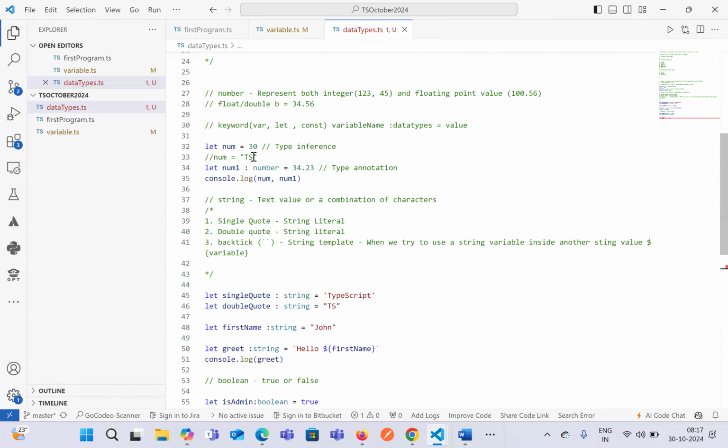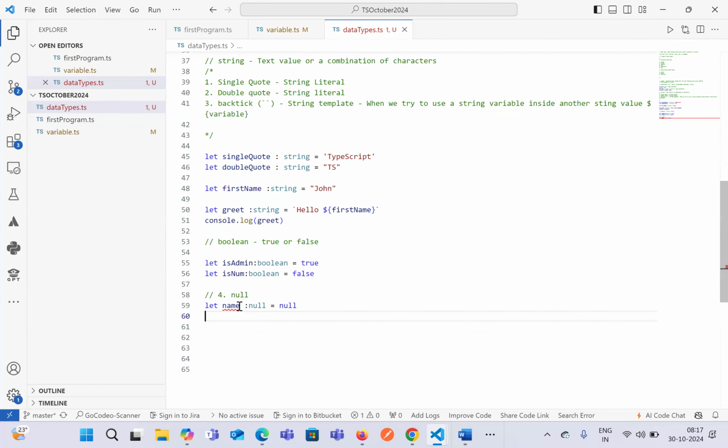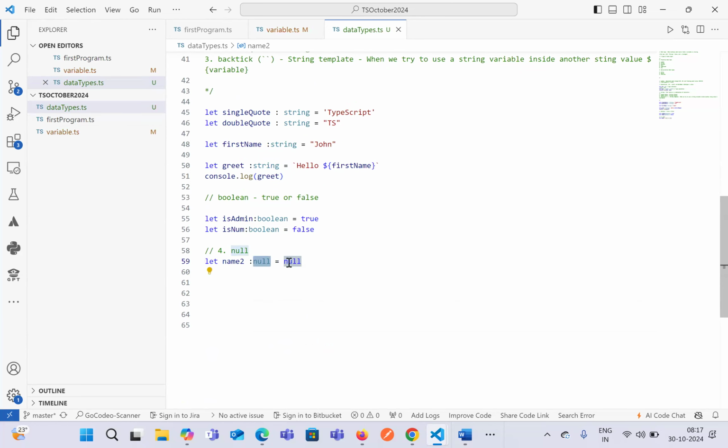So let name colon null equals null. That means we are trying to store a value which is of a null type. What is null? Null is a value for a variable which does not have any kind of value. A variable which has just a null value is known as a null data type.